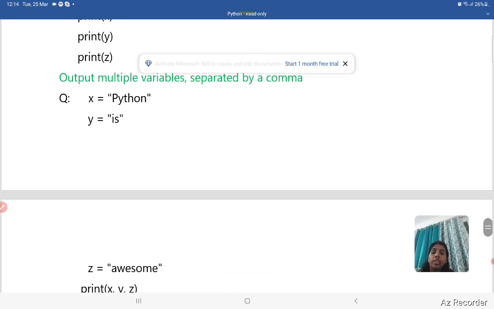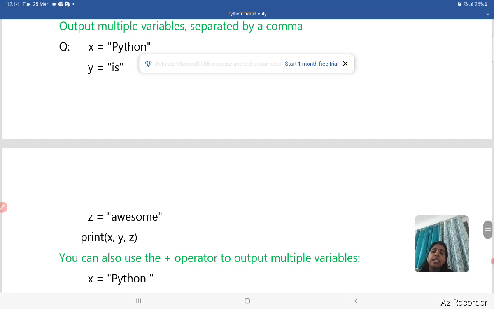It contains the value g. Is, and this is the z, and always awesome. Okay, so three values and three variables here, and if I have to print the value, then I have to write print, and print is the function. So you have to write print like this. So print x comma y comma z means when we have to get the result, we use this variable